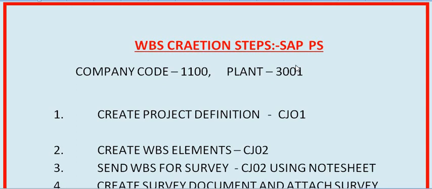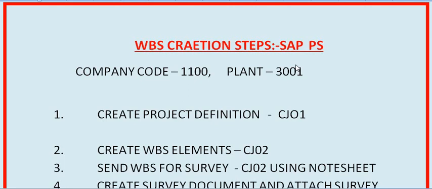Still, if you feel any problem while creating the WBS, then discuss with the L1 officer of your SSA or business area, or the L2 officer of your circle office, the PS module L2 officer, or the L3 officer or core team officer of the PS module in your company. L1, L2, L3 are the officers made for resolving the issues faced by field units in companies. Okay,